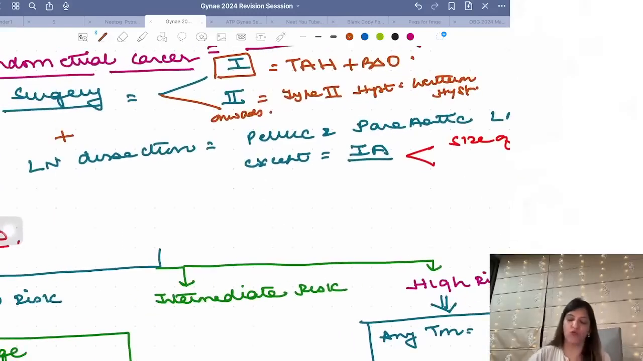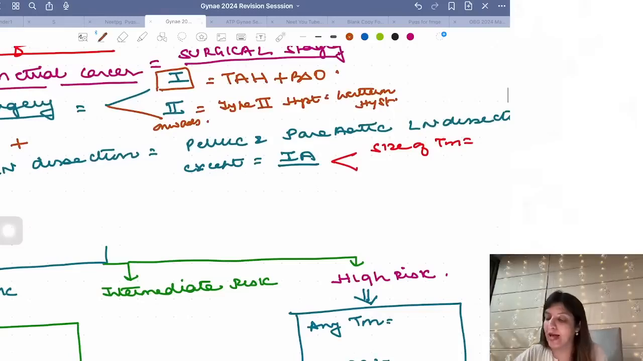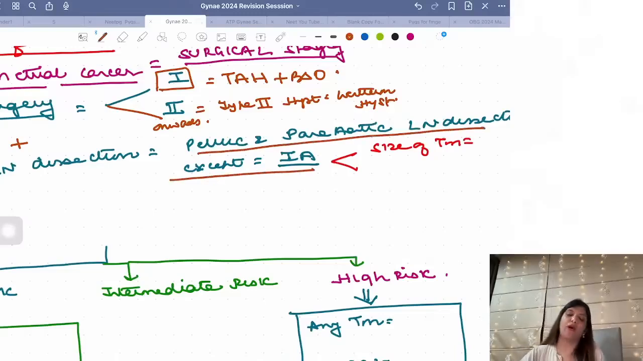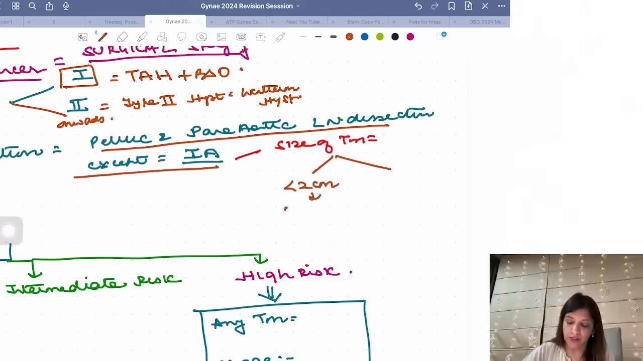Plus, you have to go for lymph node dissection. Which lymph node dissection? Pelvic and para-aortic lymph node dissection. Except in stage 1A. In stage 1A, if the size of the tumor is less than 2 centimeters, then no lymph node dissection. If it is more than or equal to 2 centimeters, pelvic lymph node dissection.